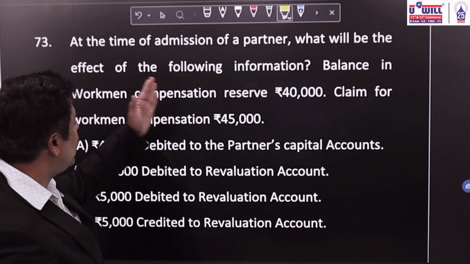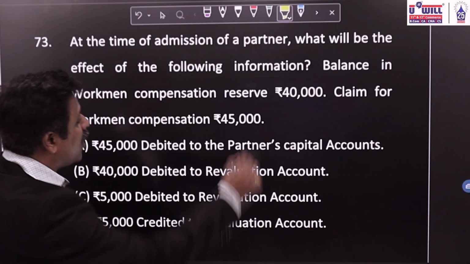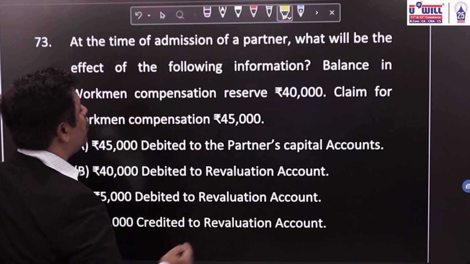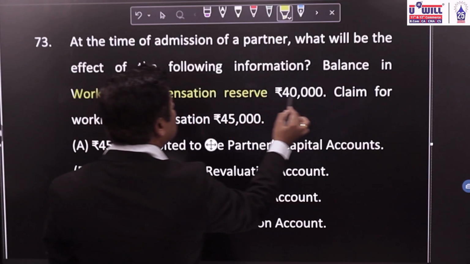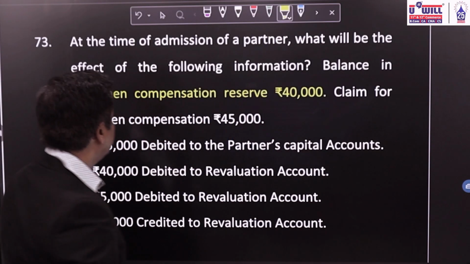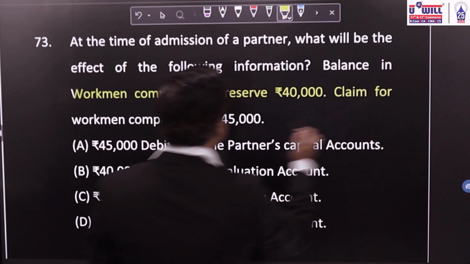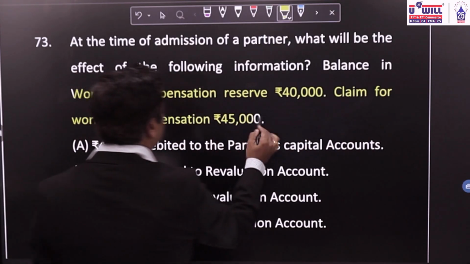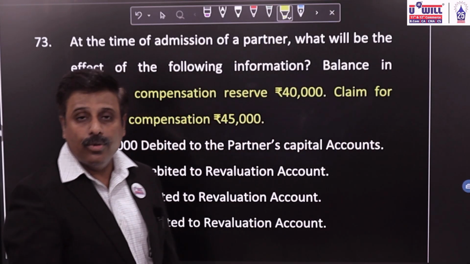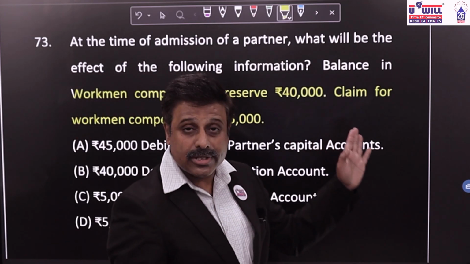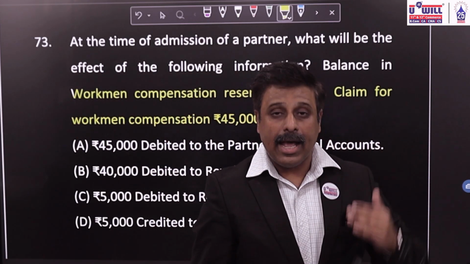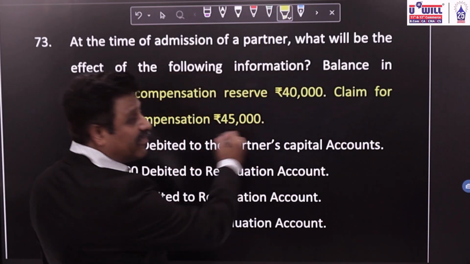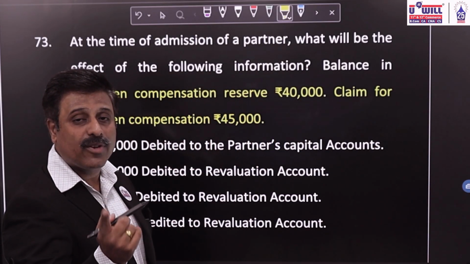At the time of admission of a partner, what will be the effect of the following information? Balance in workman's compensation reserve is 40,000. Claim for workman's compensation is 45,000. Now, we have a reserve of only 40,000, but there is a claim of 45,000. How much excess claim is there? 5,000. That we will have to bear from revaluation account.